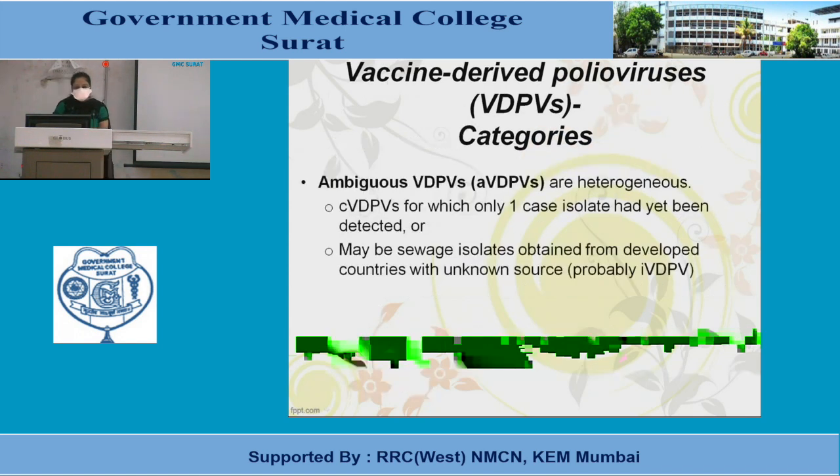And the last is AVDPVs, that is ambiguous VDPVs. They are heterogeneous, and CVDPVs for which only one case isolate has yet been detected, or may be sewage isolates obtained from the developed countries with an unknown source.